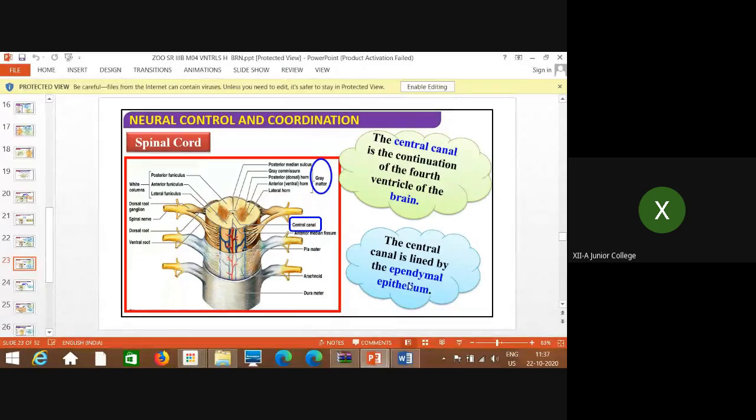If you remember the supporting cells, one of the types of supporting cells, ependymal epithelium, is responsible for the formation of the CSF also, and these show the presence of hair-like structures. These are epithelial, supporting as well as protective cells. As you know, that epithelium is related to the function of protection. The same way here also, protecting.